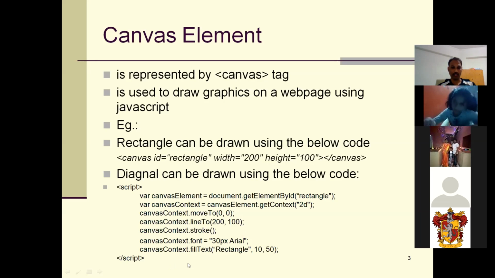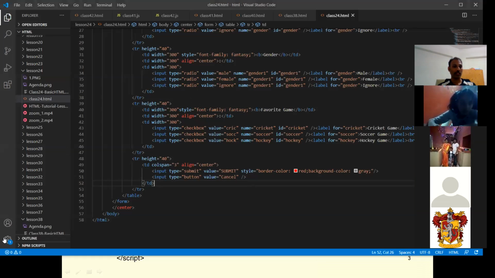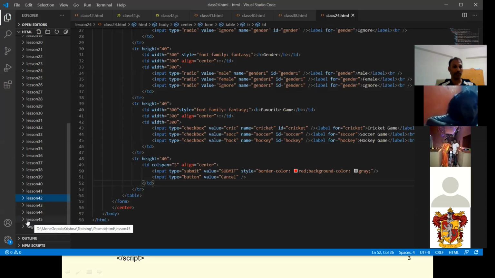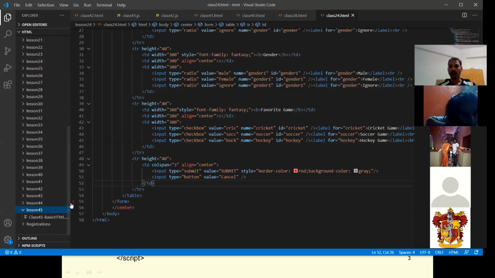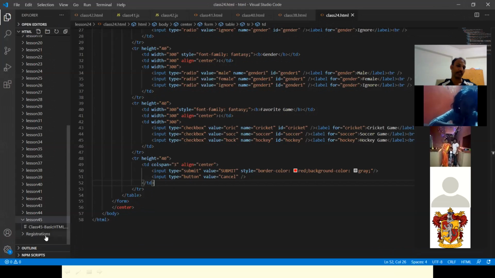Okay, let me show you all this in the program. This is our code. Let me open lesson 45. Sir, can you maximize the tab? It looks a little bit small. What is it, Ketan? Can you maximize the Visual Studio Code tab? He's asking for the Visual Studio Code tab to be bigger by pressing the square in the middle, in the top right hand corner. Okay, this one. Yeah, fine.